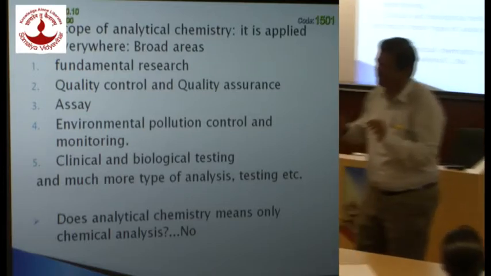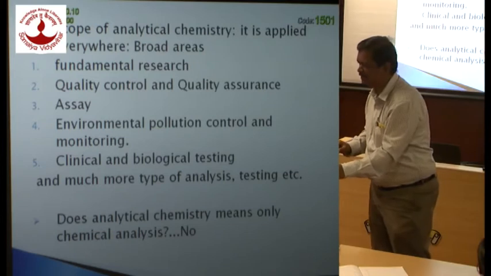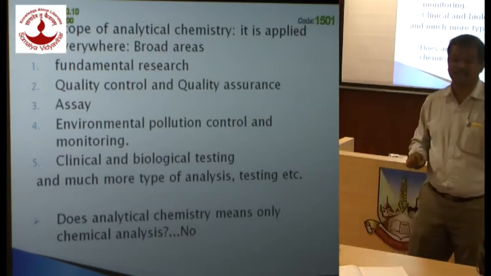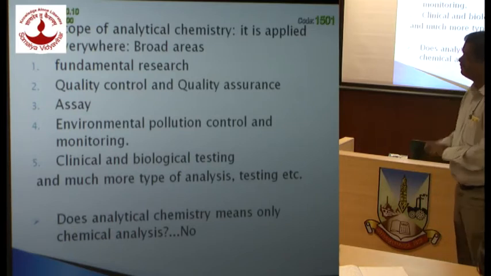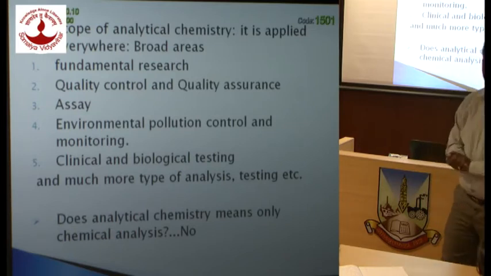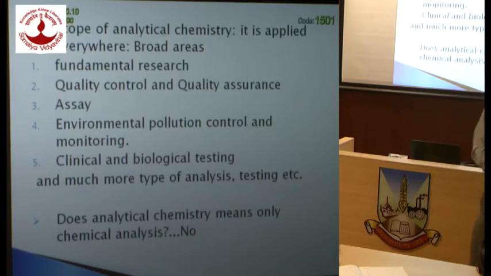So what kind of people does this? They will analyze the sample according to the guidelines given to them. Who sets the guidelines? Quality assurance. Quality assurance people will set the guidelines. What is the nature of the sample? They have to study extensively. What is the raw material used for manufacturing it?